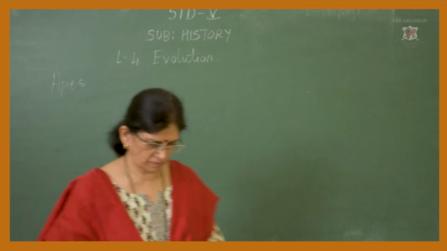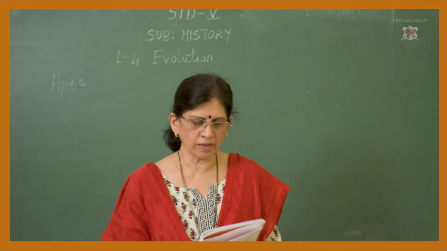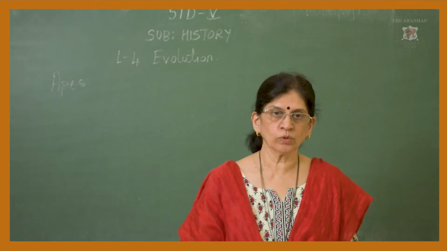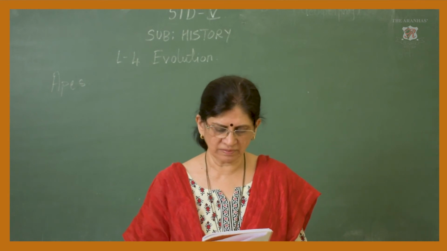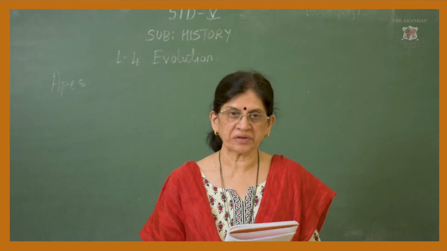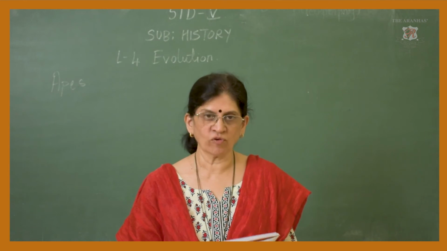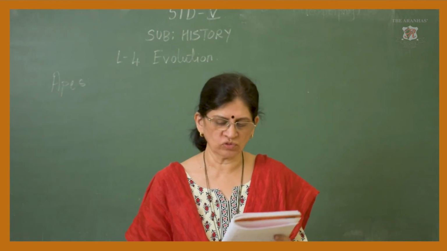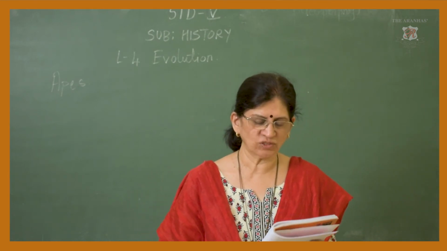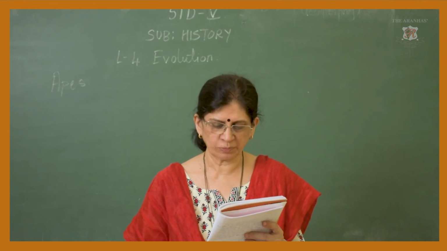Now what are apes? See, apes are somewhat similar to human beings in appearance. These apes that lived on trees retained their ape-like form, whereas those forced to move around on the ground gradually evolved into human species.